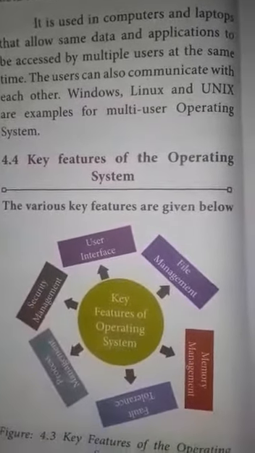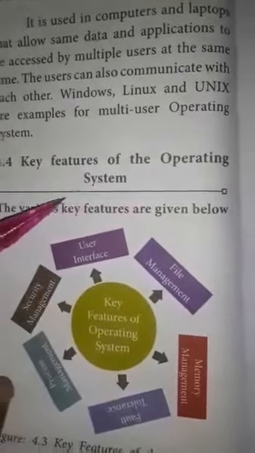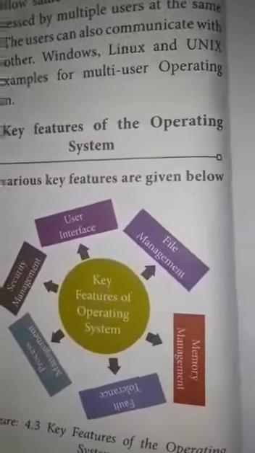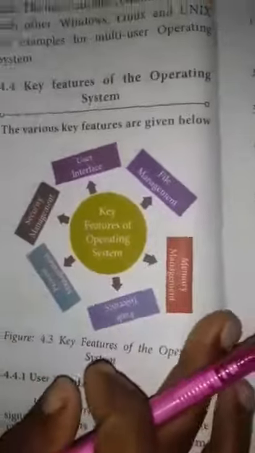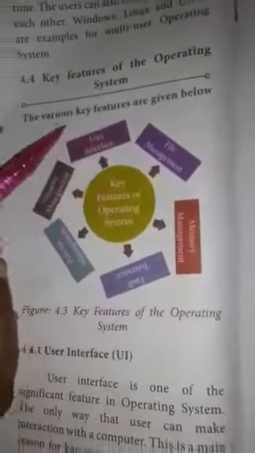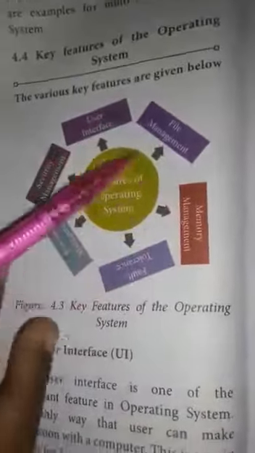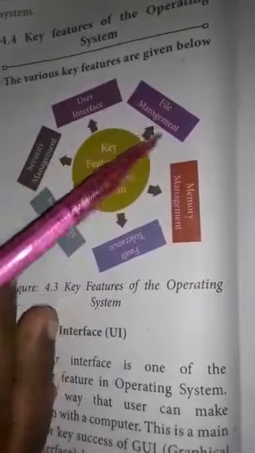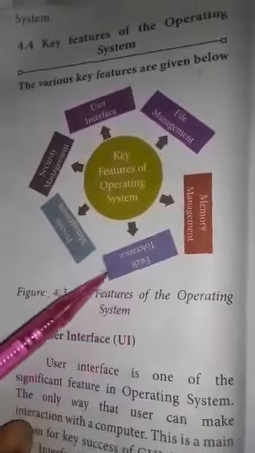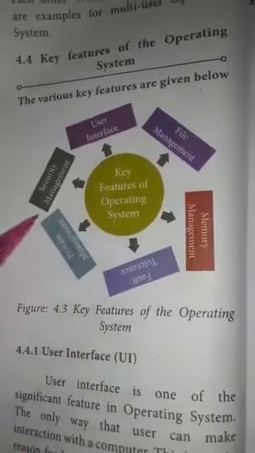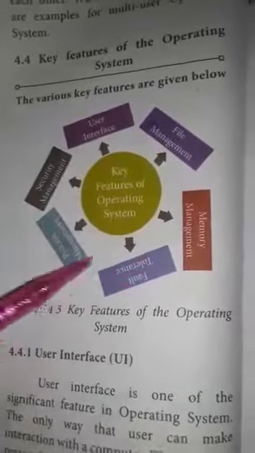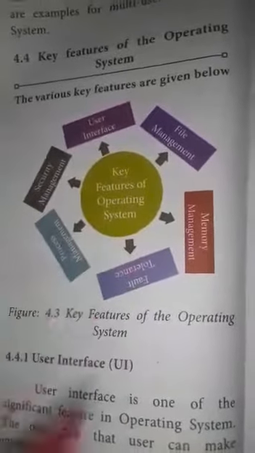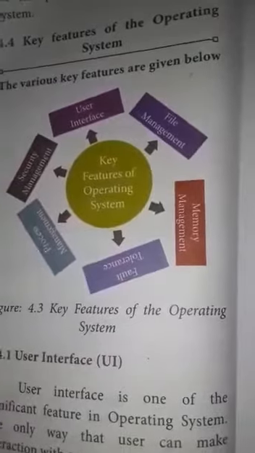Another topic is the key features of the operating system. What are the key features of the operating system? The key features are: first, user interface; second, file management, memory management, fault tolerance, process management and security management. First key feature is user interface, short form UI.